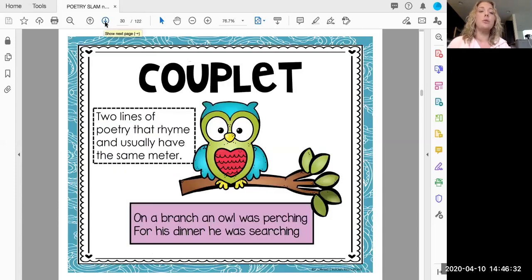The next one that we look at is a couplet. A couplet is two lines of poetry that rhyme and usually have the same meter. On a brow an owl was perching. For his dinner he was searching. So you can kind of hear the different type of rhyme and meter.